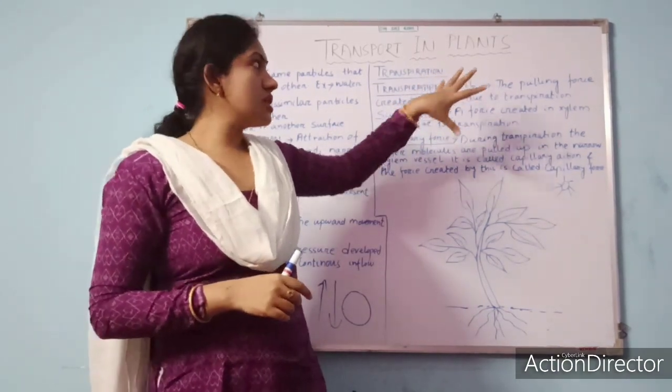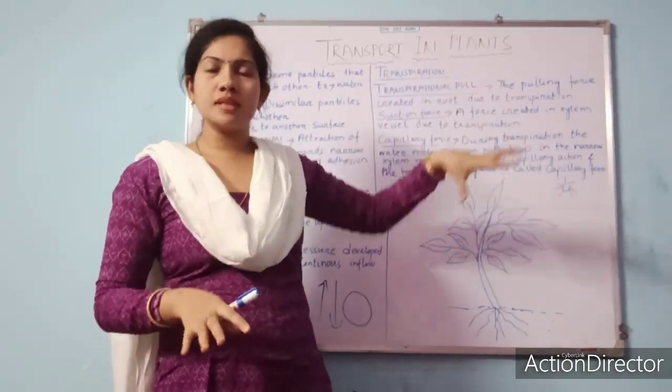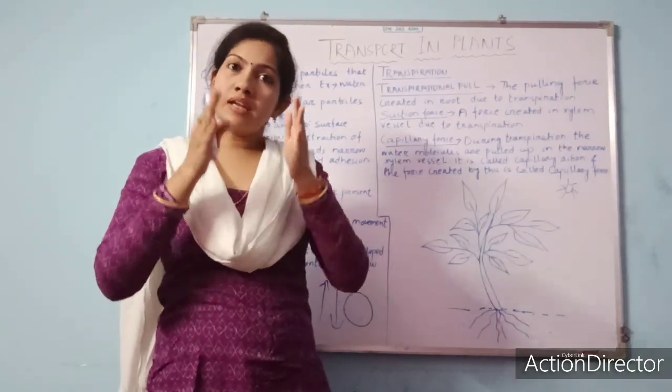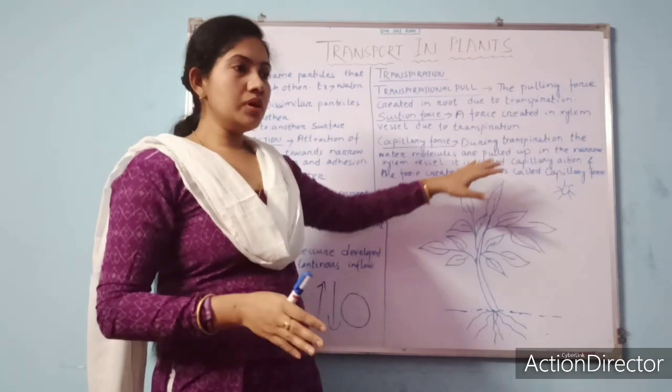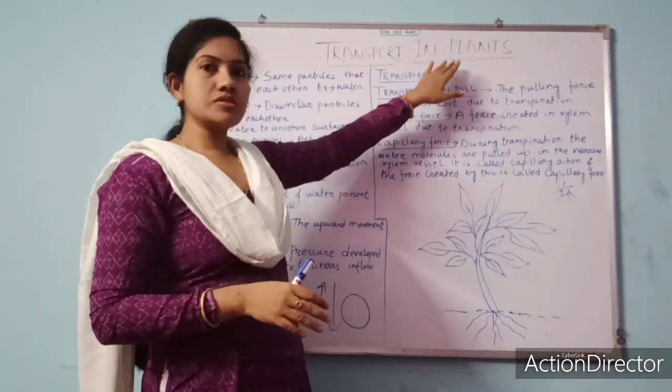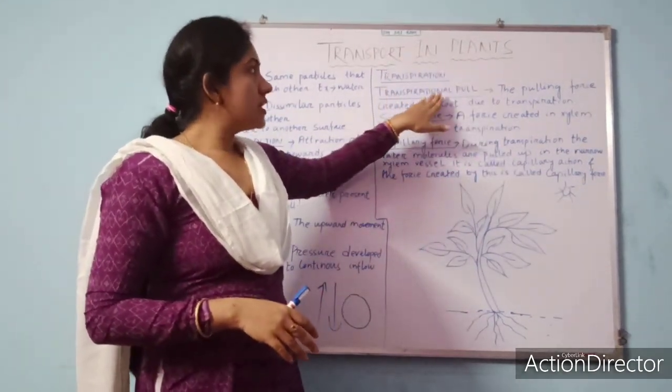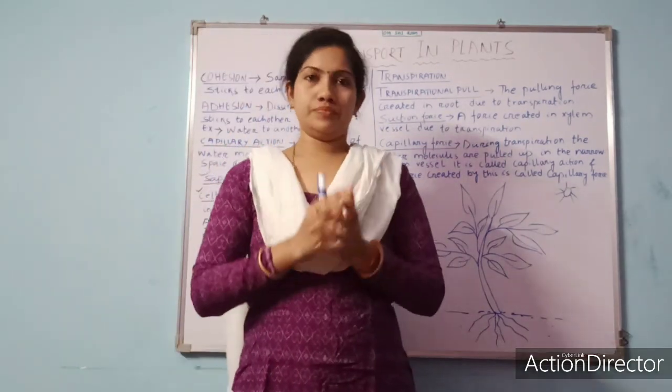Transpiration. So transpiration is an important tendency that takes place in plants. I have not written the definition here, you can refer to your book, and it is already known to you. Now what is transpirational pull?